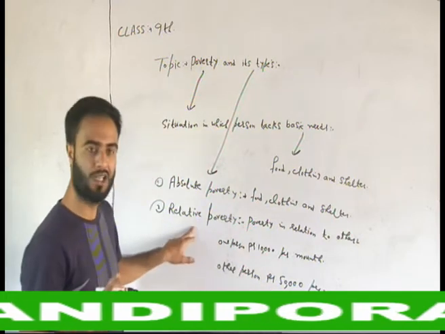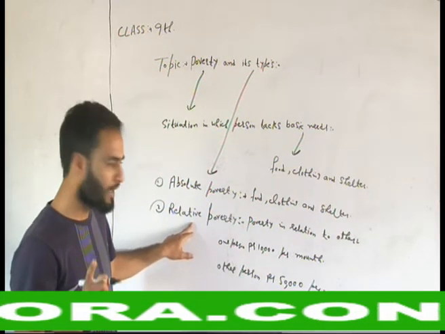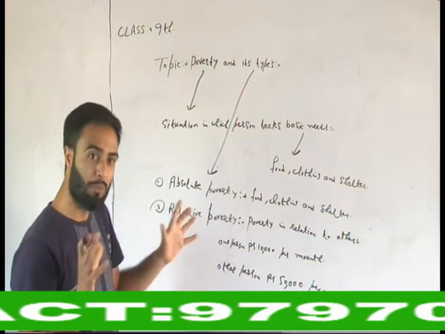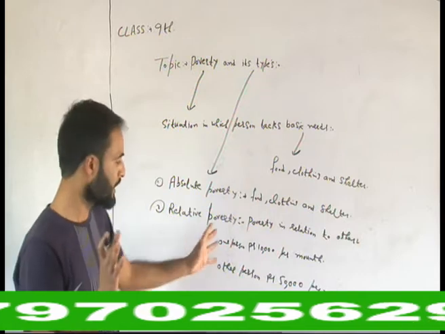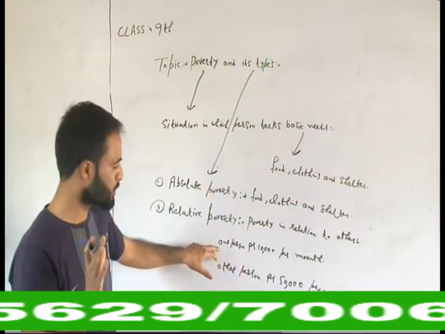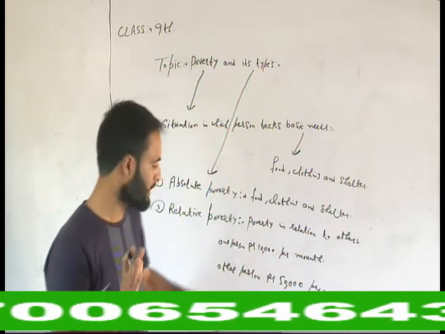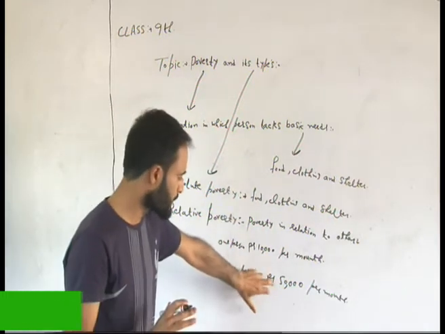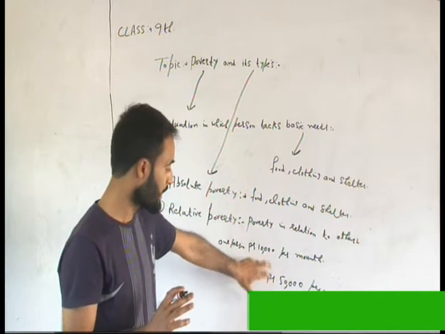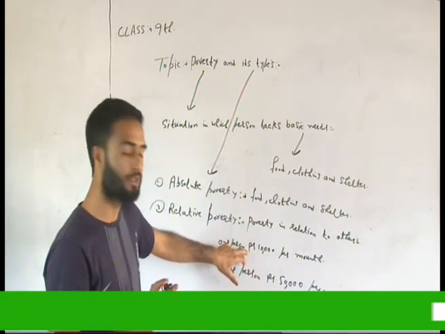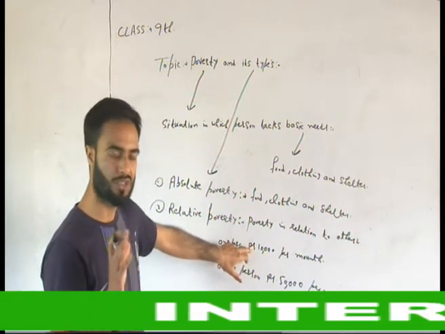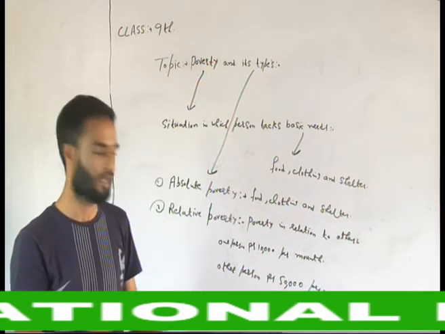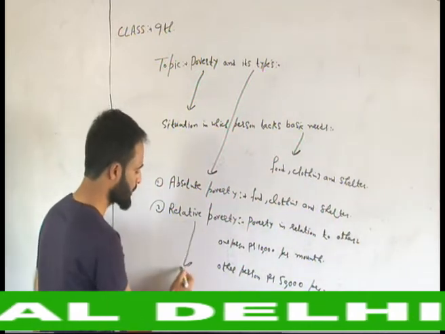It arises basically here in relative poverty. The person has basic necessities, the person fulfills basic necessities, but is poor in comparison to others. Here we make a comparison between the incomes of two persons. A person in our society has an income of rupees 10,000 per month. There is another person whose income is 50,000. We can say the person whose income is 50,000 per month is richer than the person whose income is 10,000. 10,000 income जिसके पास है वो गरीब है बनिस्बत इस person के लिहाज से जिसकी income 50,000 है. It arises because of unequal distribution of income.